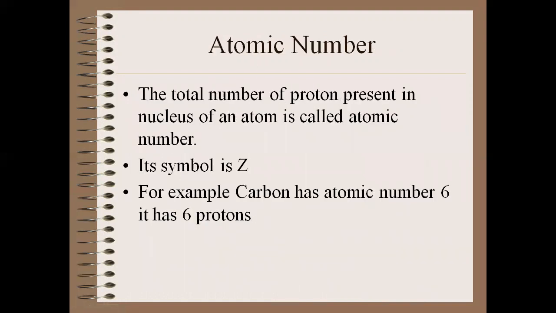Atomic number. Yes, you are right. In grade 6 we studied that atomic number is the identity of an atom. It tells about the nature of an atom. We can even identify the name of the element from its atomic number. And every element has its particular atomic number. So the total number of protons present in the nucleus of an atom is called the atomic number. Its symbol is Z. For example, carbon has 6 protons, so its atomic number is also 6.